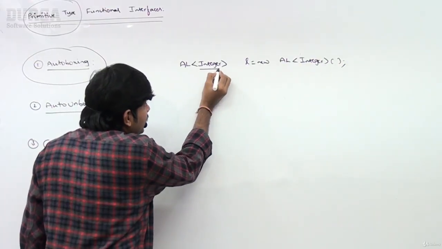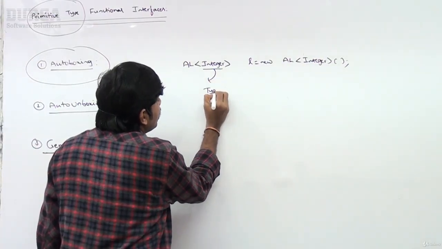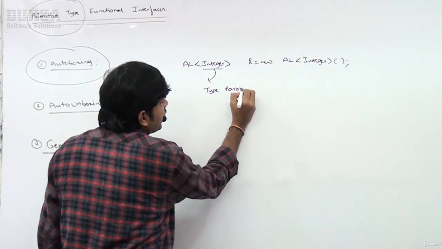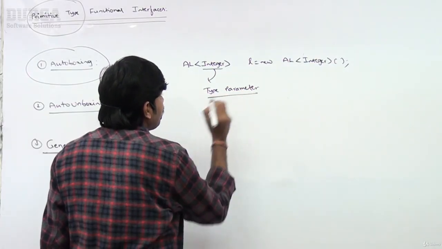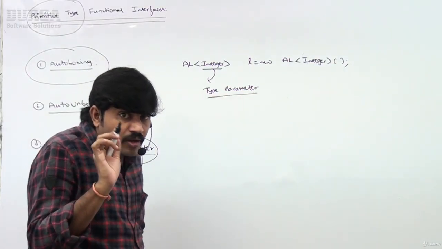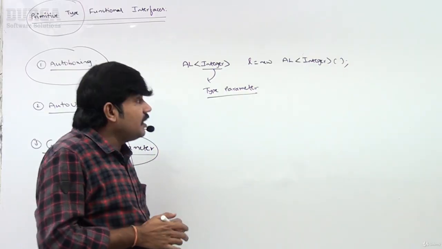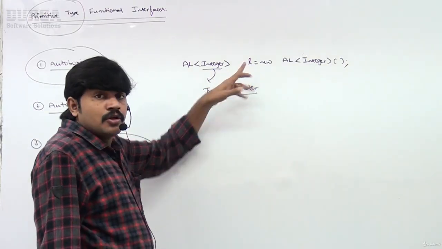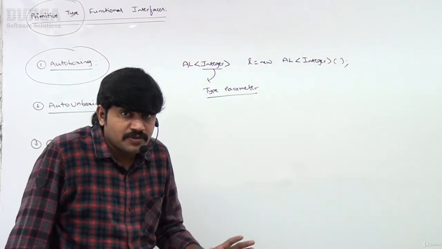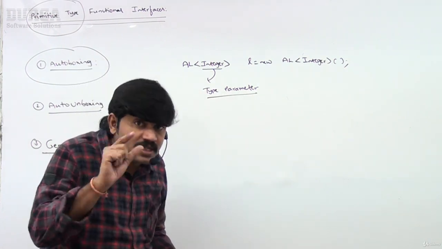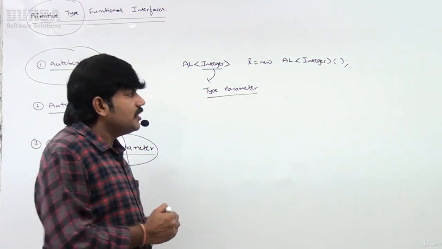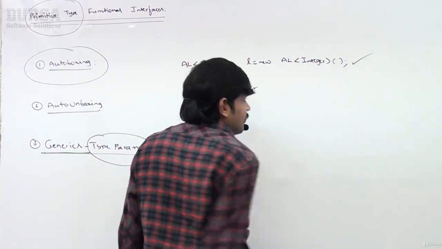This Integer is called the type parameter. Here I am creating an ArrayList to hold Integer type objects. The type parameter is the Integer type, which is valid, no problem at all.